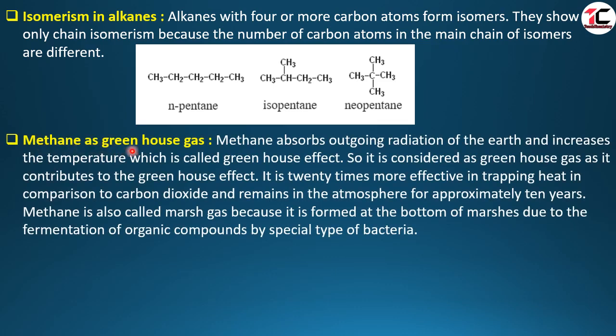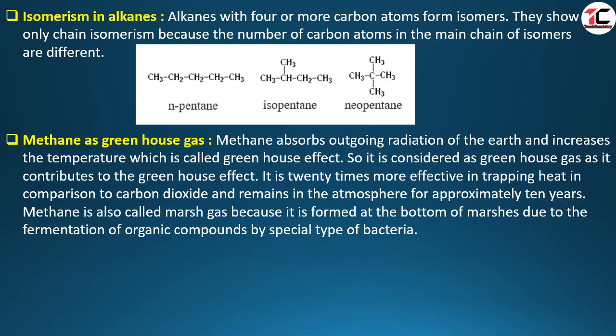Methane as greenhouse gas. Methane, CH4, absorbs outgoing radiation of the earth and increases the temperature, which is called the greenhouse effect. So it is considered a greenhouse gas as it contributes to the greenhouse effect. It is 20 times more effective in trapping heat in comparison to carbon dioxide. Carbon dioxide also traps heat, but methane traps heat 20 times more and remains in the atmosphere for approximately 10 years.